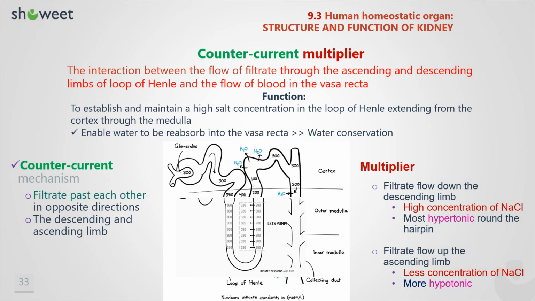The countercurrent multiplier's function is to establish and maintain a high salt concentration in the loop of Henle extending from the cortex through the medulla. This enables water to be reabsorbed into the vasa recta. Countercurrent refers to the filtrate passing each other in opposite directions in the descending and ascending limb, while multiplier refers to the high concentration of sodium chloride as filtrate flows down the descending limb and the lower concentration of sodium chloride as filtrate flows up the ascending limb.